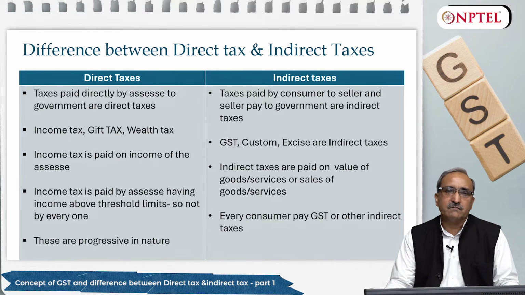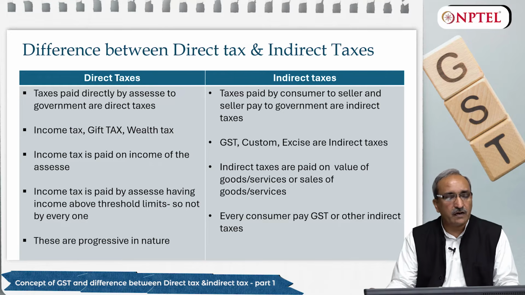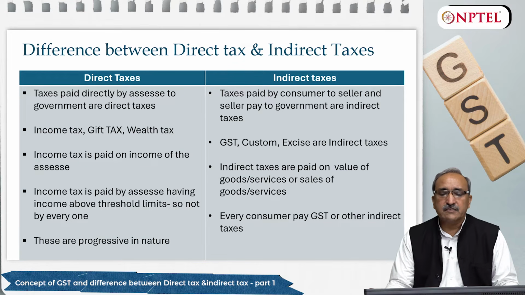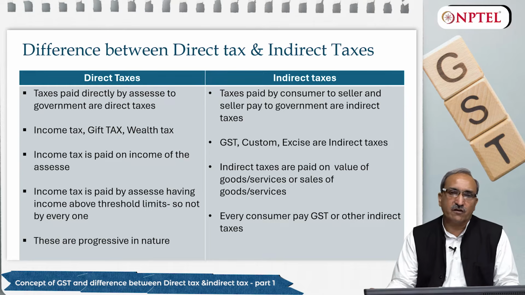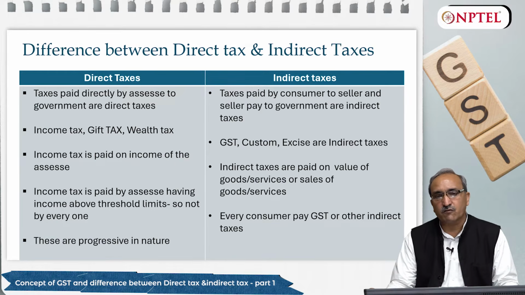So all these incomes, whatever you earn during the year, are subject to income tax and you are supposed to pay tax to the government as per the provisions of the Income Tax Act as I told you earlier. Indirect taxes are paid on the value of goods or services or sales of goods or services.